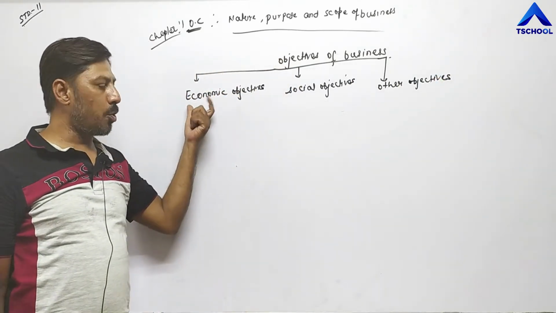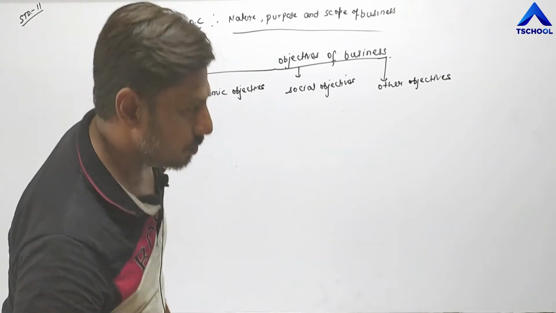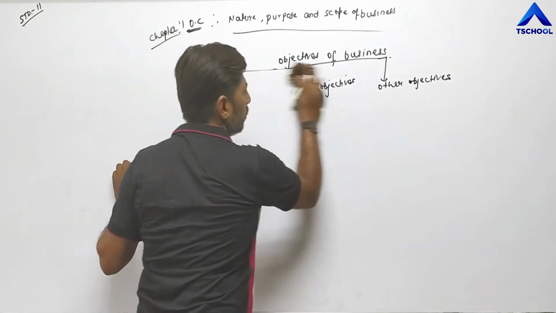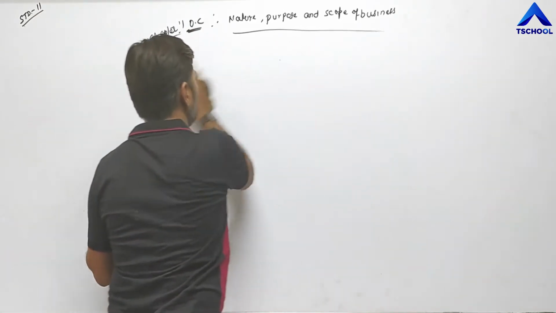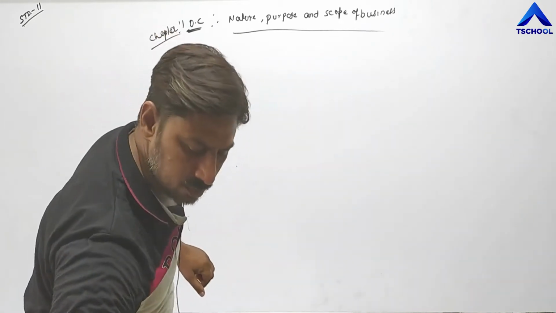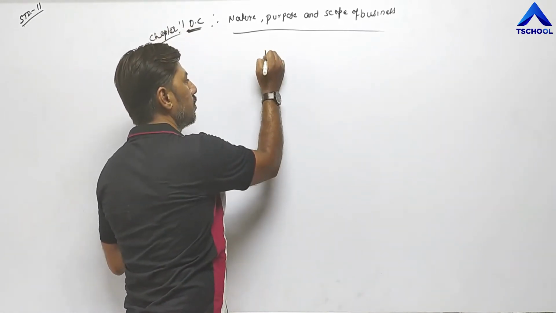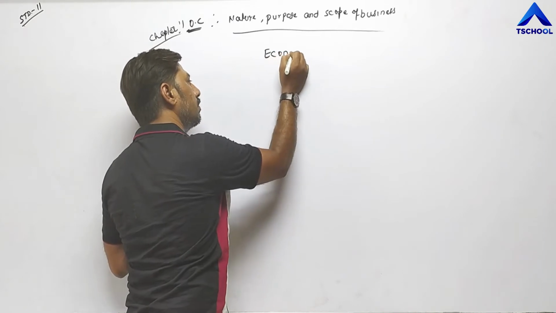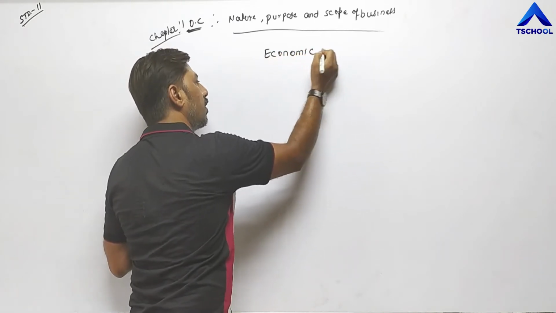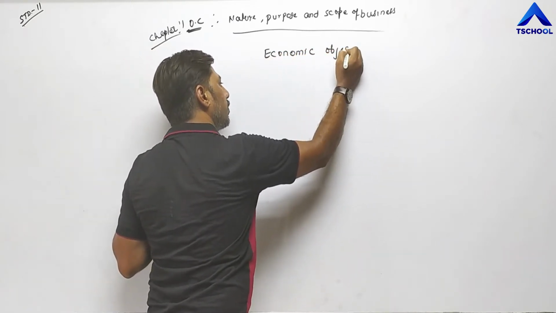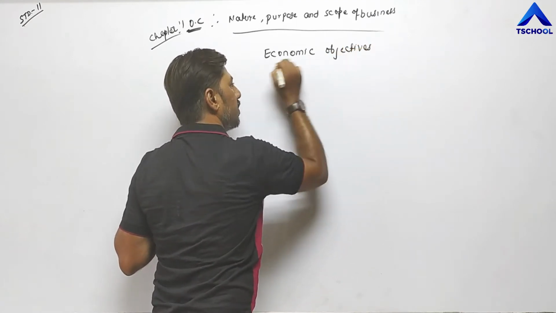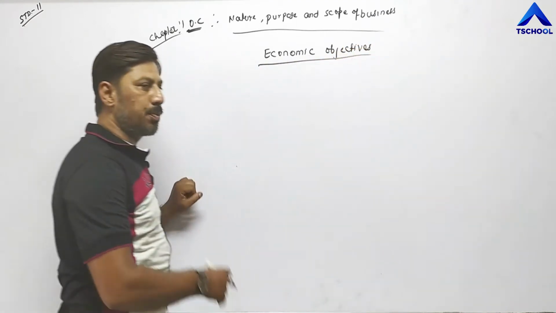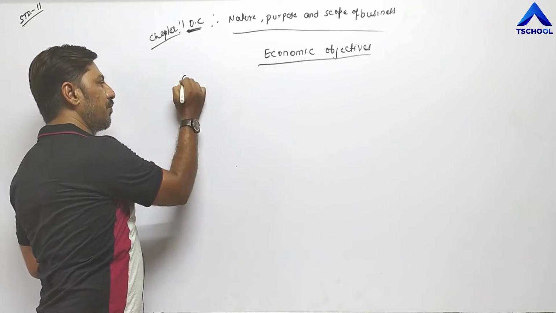Now first of all, economic objectives. It has different sub points. First point is profit.